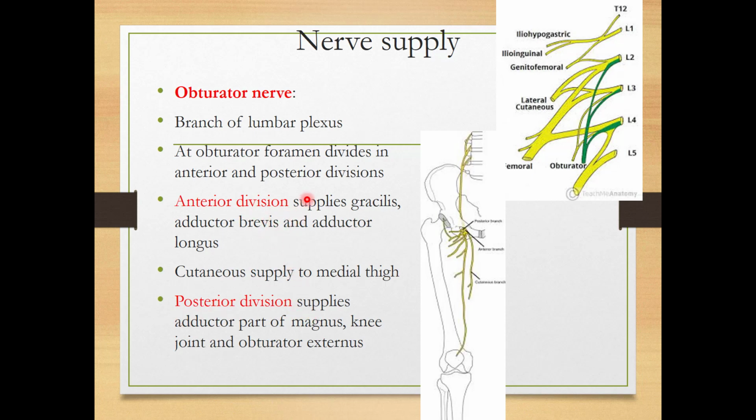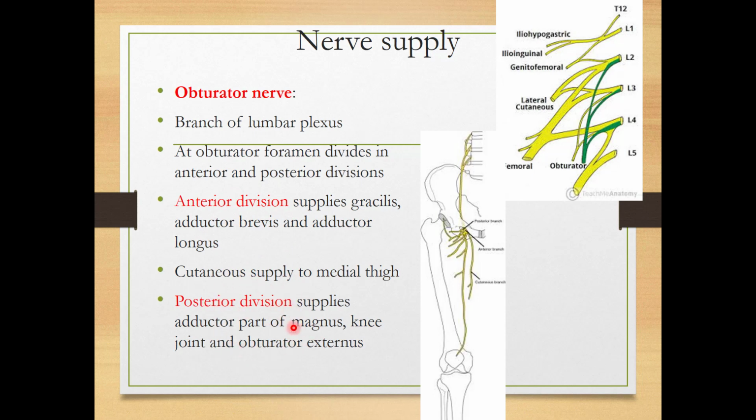The anterior division supplies the gracilis muscle, adductor brevis muscle and adductor longus muscle out of all muscles, and the cutaneous supply to the medial part of the thigh. So anterior division is supplying some muscles and it is supplying the skin of the medial thigh. The posterior division supplies the adductor part of the magnus, the knee joint and obturator externus. So one division is supplying the adductor longus and one division is supplying the adductor magnus muscle.